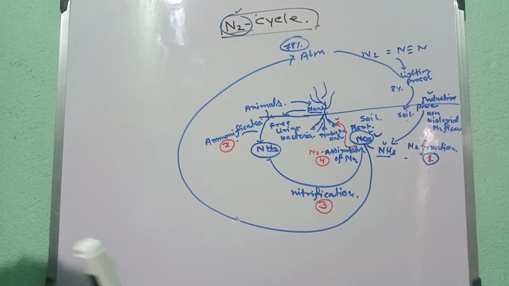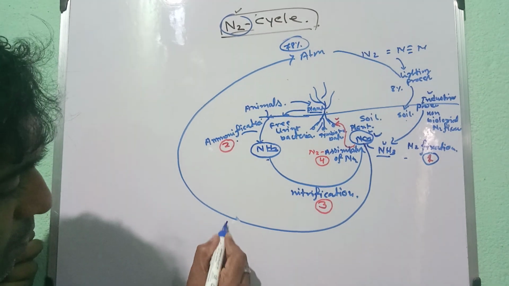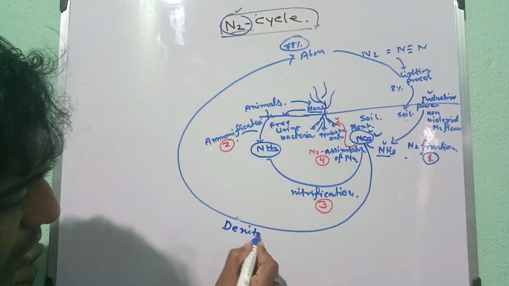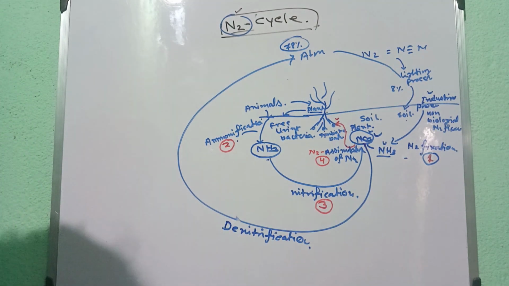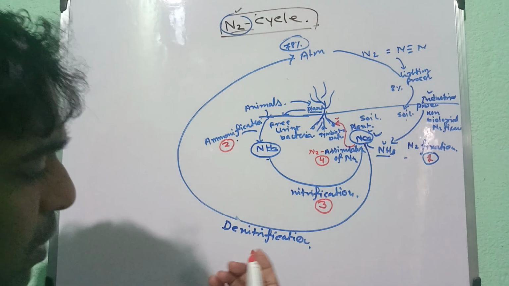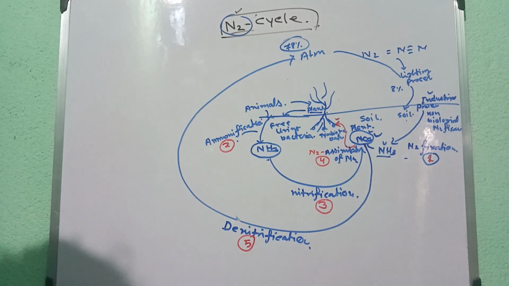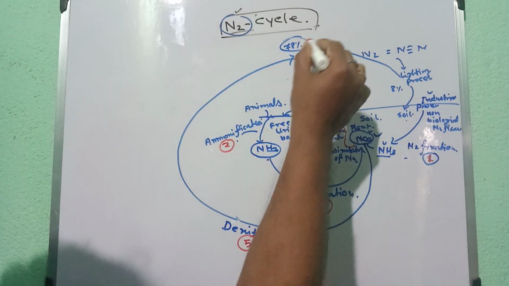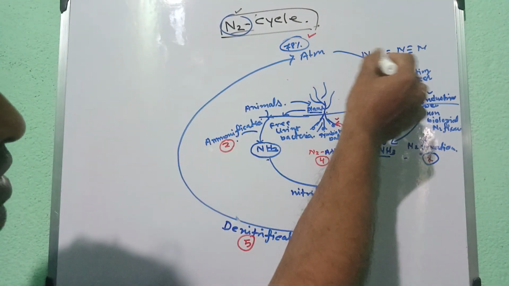After that assimilation, some NO3 they are reversed to the atmosphere, that is maintaining the balance of the 78% atmospheric nitrogen, that is called denitrification. So this is the 5 process of the nitrogen cycle. This is the 5 স্টেপ, দ্যাট ইজ দ্য ডিনাইট্রিফিকেশন। নাহলে যদি ডিনাইট্রিফিকেশন না হয় তাহলে অ্যাটমসফিয়ারে যে 78% নাইট্রোজেন আছে সেটা কিন্তু আর ঘুরে পাওয়া যাবে না।